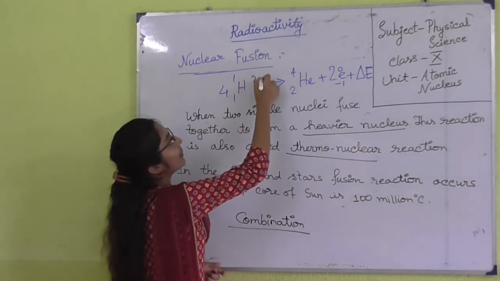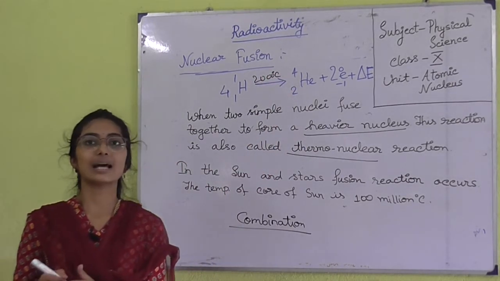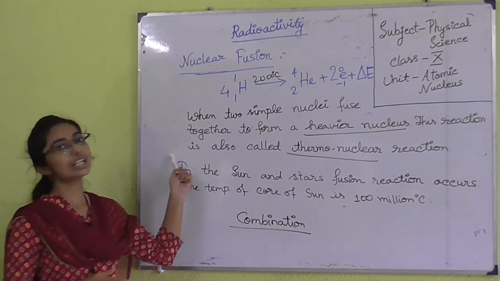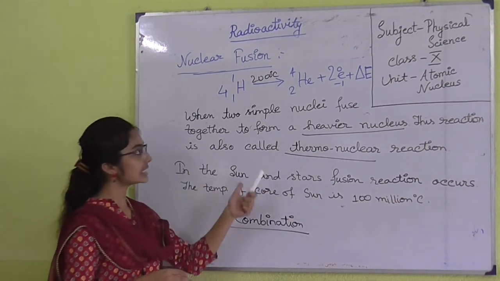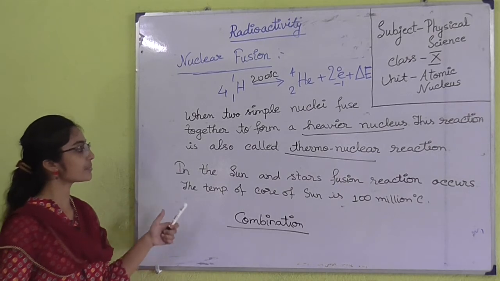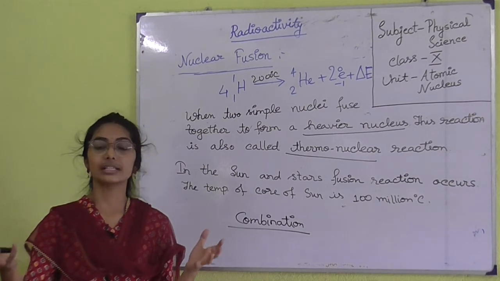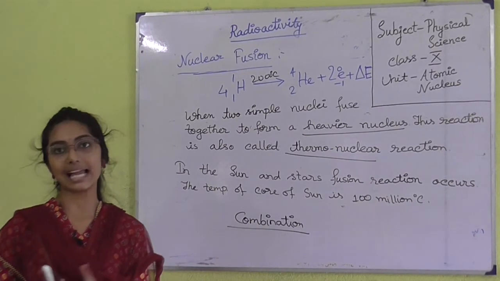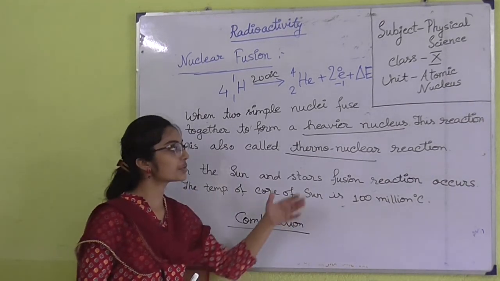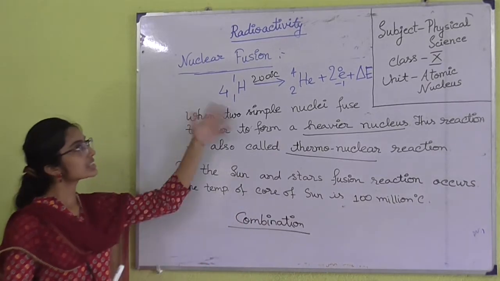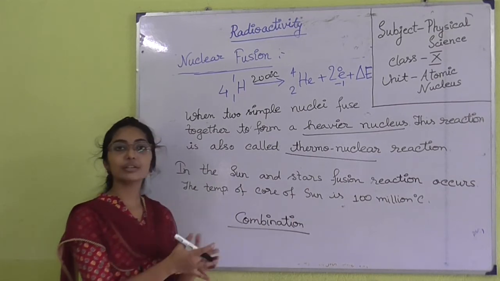The reaction happens at, suppose, 2000 degrees Celsius. To create this temperature, sometimes a nuclear fission reaction is done before the fusion reaction. For example, the sun and the stars give us a huge amount of heat energy and light energy. We have to remember that inside the sun and the stars, fusion reactions always occur, where hydrogen atoms fuse together to form heavier nuclei and heat energy is released.